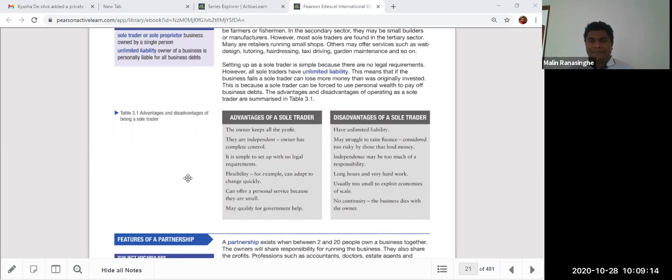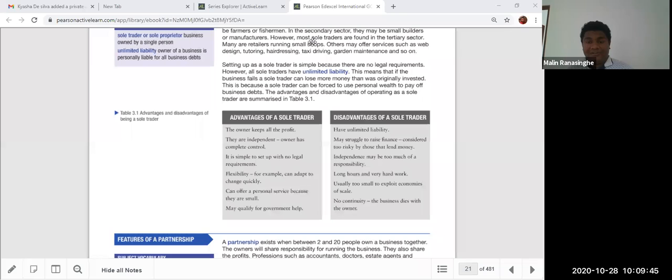However, there are disadvantages of the sole trader. Mainly, sole traders have unlimited liability. You are doing business alone, like one man. The organization may struggle to raise money because there is no one to lend you money; it is too risky for lenders. Also, independence may be too much responsibility, because you can't take a holiday or go to any event, since you are tied to the business.